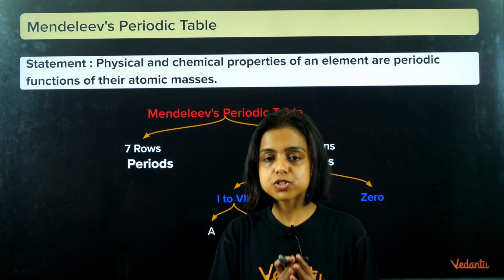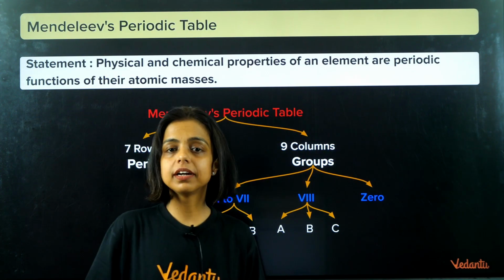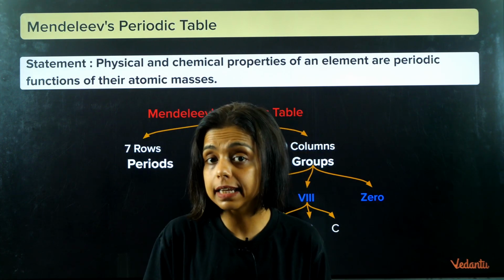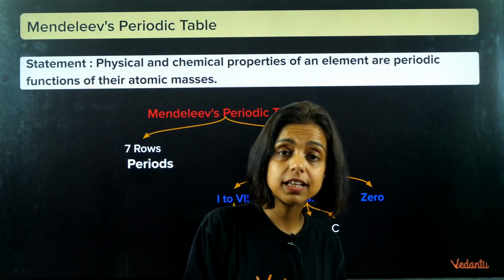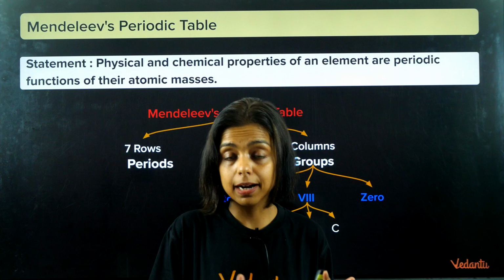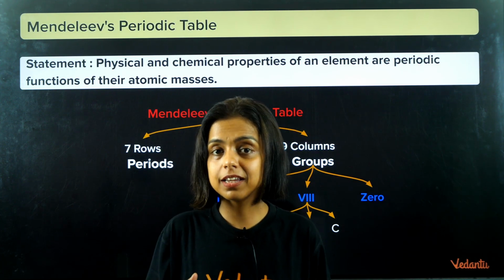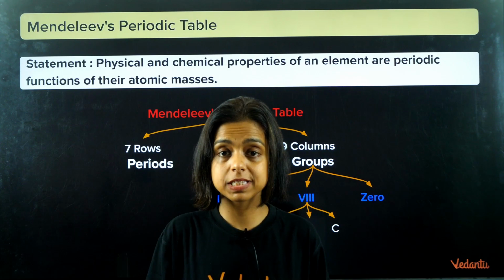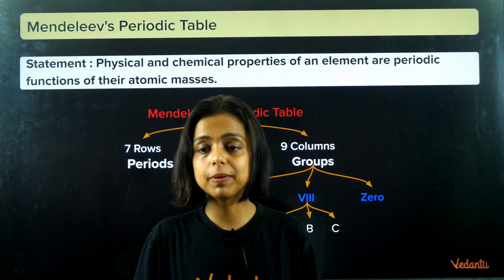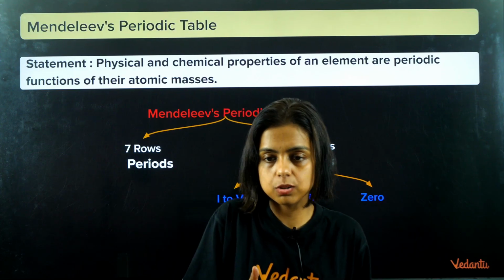Mendeleev arranged all the elements according to their increasing atomic masses. And what did he observe? He observed that when the elements are arranged according to increasing atomic masses, the physical and chemical properties of elements are a periodic function of their atomic masses. That means after a regular interval, the properties of elements show similarity. This is Mendeleev's periodic law. Periodic means which repeats after a certain interval.